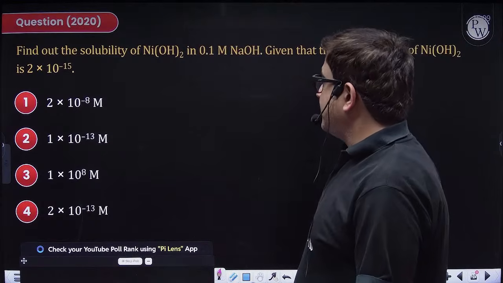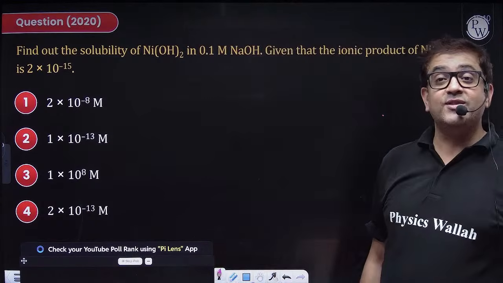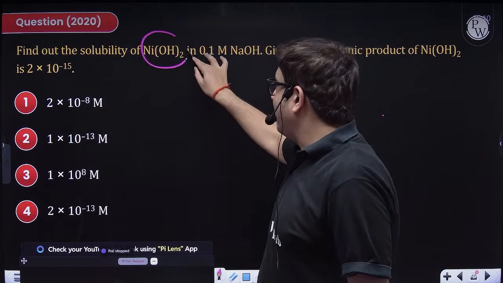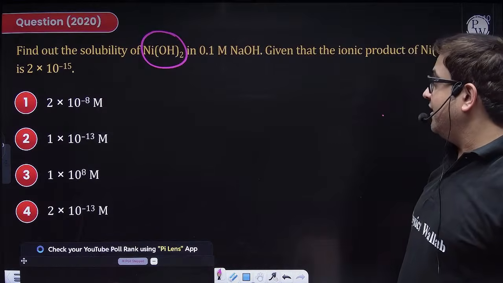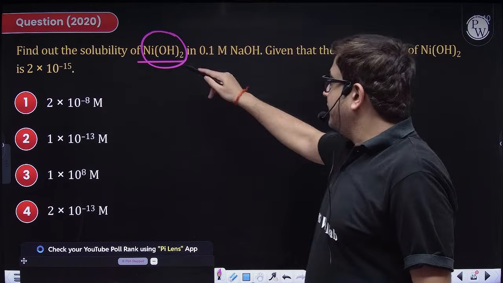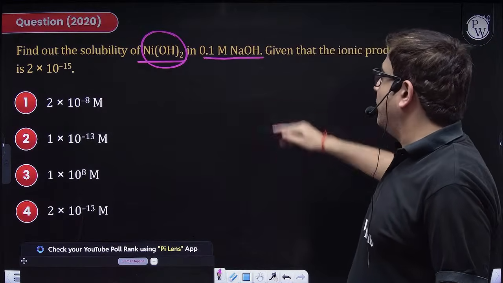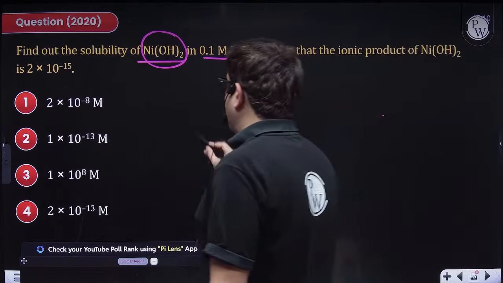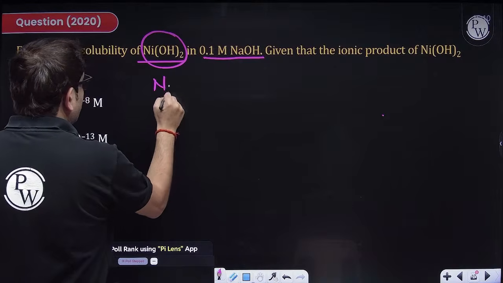Moving to the next question, find out now. Sparingly soluble salt, sparingly soluble electrolytes. So nickel hydroxide. The solubility of this nickel hydroxide in 0.1 molar NaOH. Given that ionic product. Now, how to calculate the ionic product? Sir, nickel hydroxide,